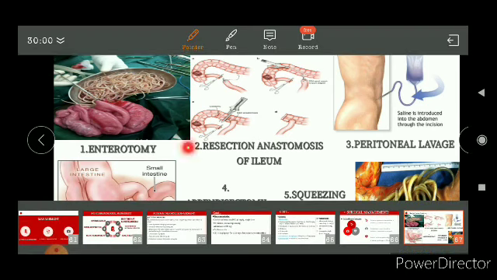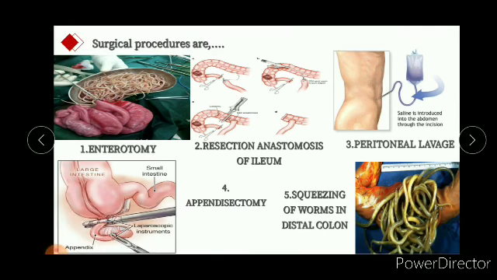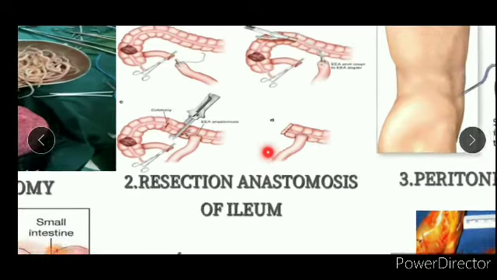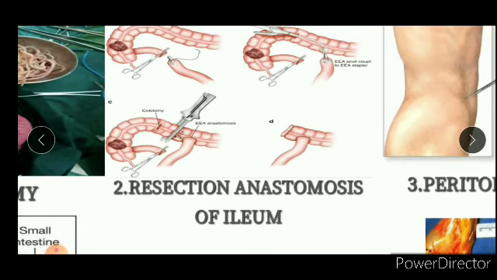First of all, enterotomy is nothing but the incision into the intestine, and then the removal of the worm infestation by either suctioning or several cuts in it. And then resection anastomosis is nothing but making a connection: you can see here the intestinal part is removed, cut here, and this is again rejoined with the large intestine.